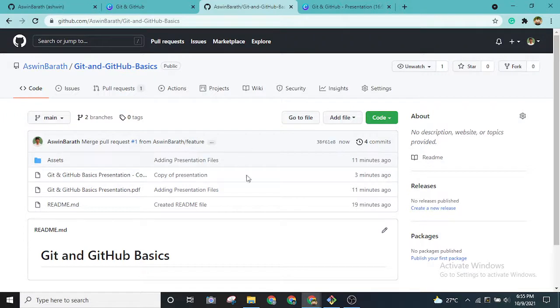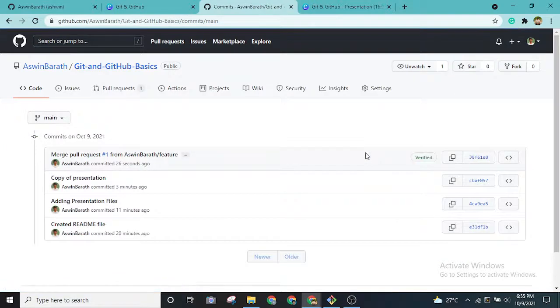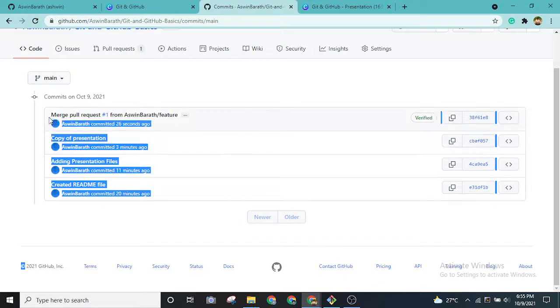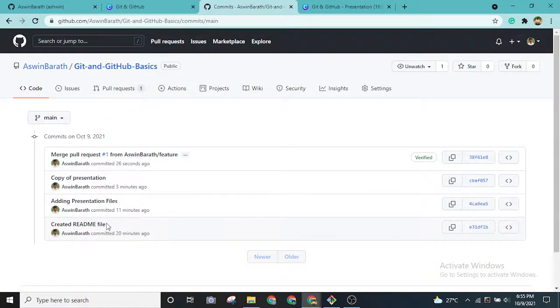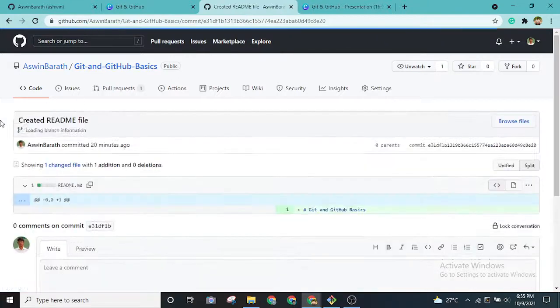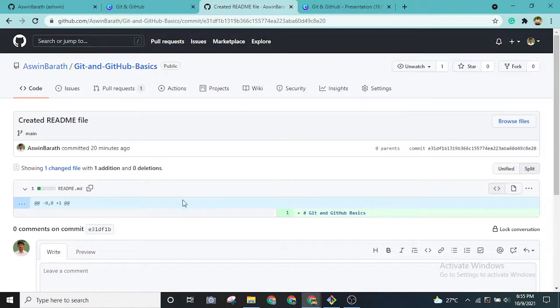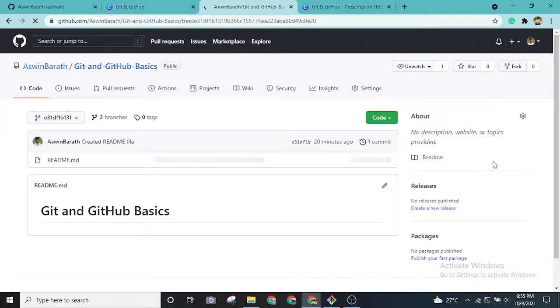Now if I go to these 4 commits present over here, as you can see, whatever we have created till now, these commit messages are visible in the GitHub repository. First we created the readme, then added the presentation file and the copy of presentation. If I press this link and go to this place, it will show whatever changes were made in this particular version. If I click browse files, as you can see, all of the other files are not present, right?